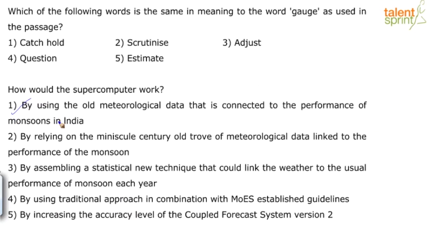By relying on the minuscule century-old trove of meteorology data linked to the performance of the monsoon, not minuscule century. Okay, by assembling a statistical new technique that could link the weather to the usual performance of monsoon each year, no. By using traditional approach in combination with MOE's established guidelines, no. By increasing the accuracy level of the coupled forecast system version 2, no. It clearly says there, minuscule is wrong, yeah. That's why you can safely eliminate option 2. Anyway, the answer is 1. We just saw that in the passage.